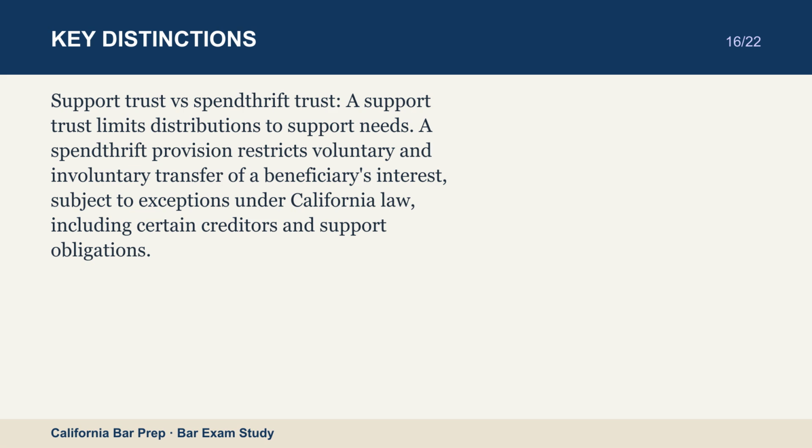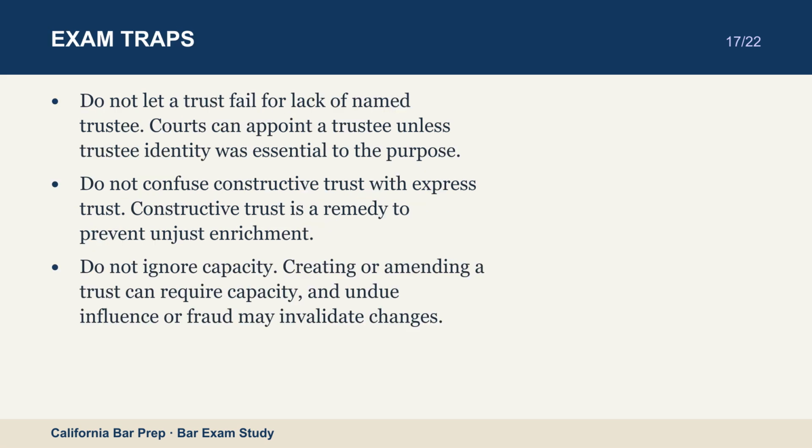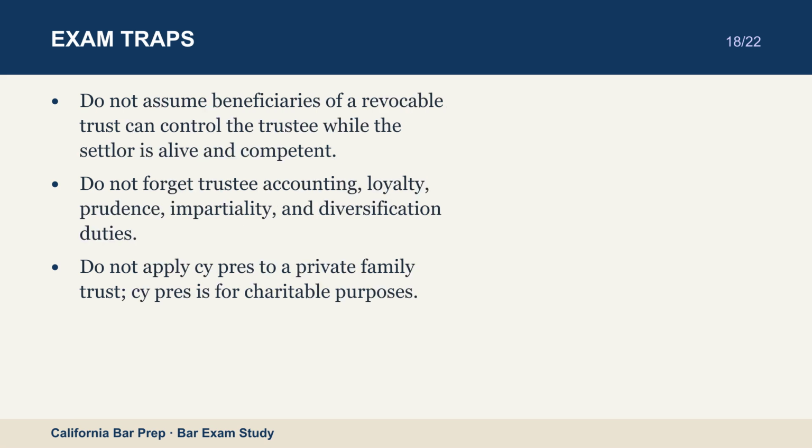Do not let a trust fail for lack of named trustee. Courts can appoint a trustee unless trustee identity was essential to the purpose. Do not confuse constructive trust with express trust. Constructive trust is a remedy to prevent unjust enrichment. Do not ignore capacity. Creating or amending a trust can require capacity, and undue influence or fraud may invalidate changes. Do not assume beneficiaries of a revocable trust can control the trustee while the settlor is alive and competent. Do not forget trustee accounting, loyalty, prudence, impartiality, and diversification duties. Do not apply cy pres to a private family trust. Cy pres is for charitable purposes.